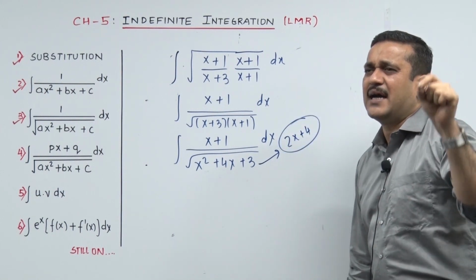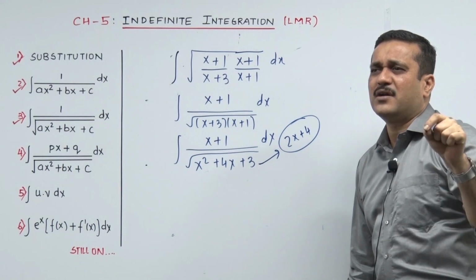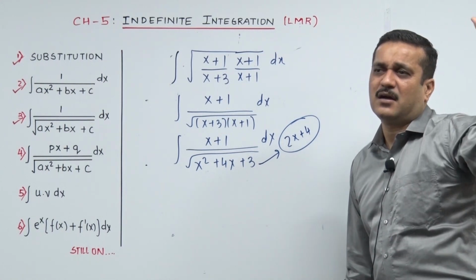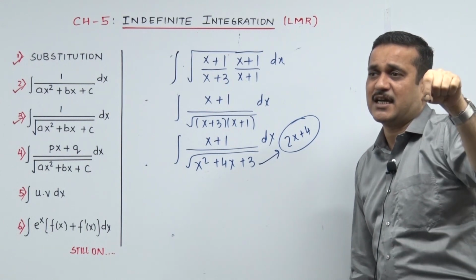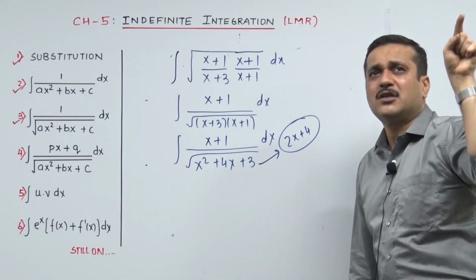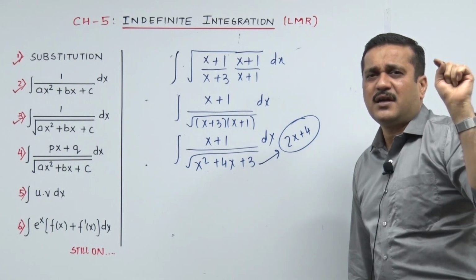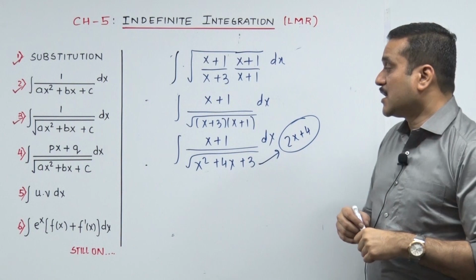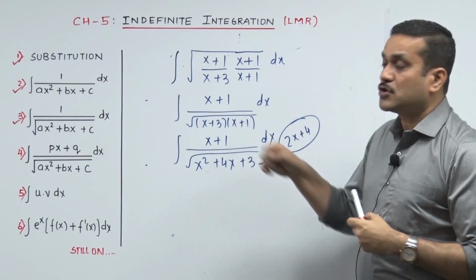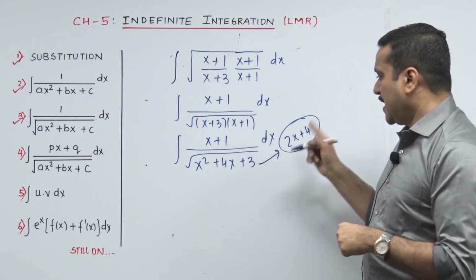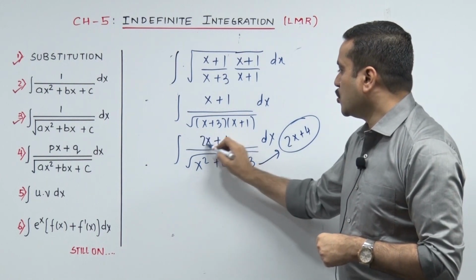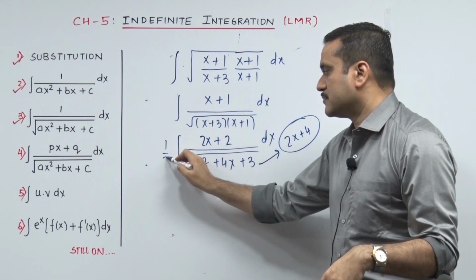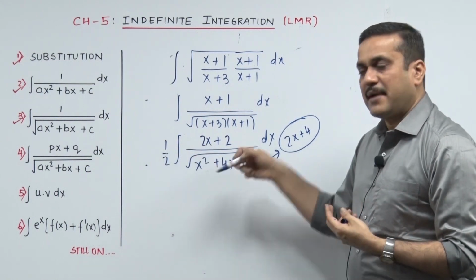The moment I see the sum linear upon root quadratic, what did Jhadiya say in JK Shah Classes? Of course, the whole of Maharashtra watching right now will remember me that way. What did he say? Fit the derivative of the quadratic below on top. So you need to fit this over here. Now teach us how to fit this over there. It's easy. First think of 2x. So 2, please 1 by 2, check. 2 common, cut back to x plus 1.